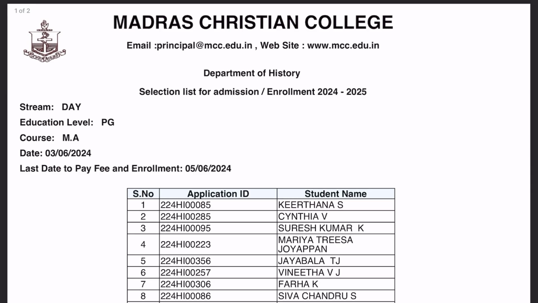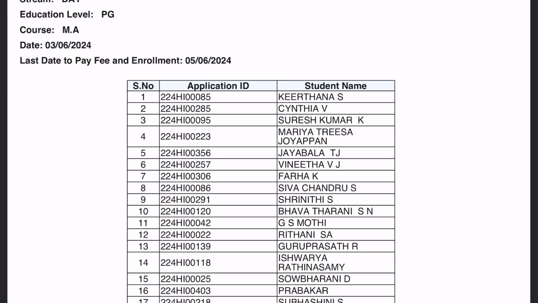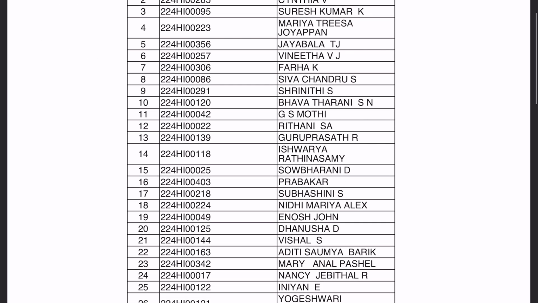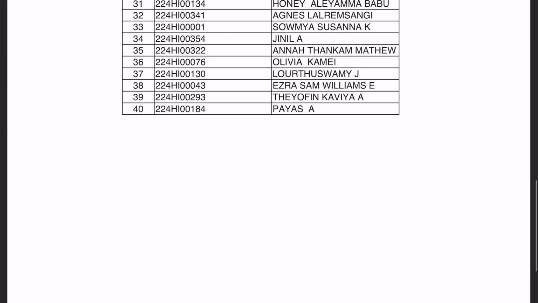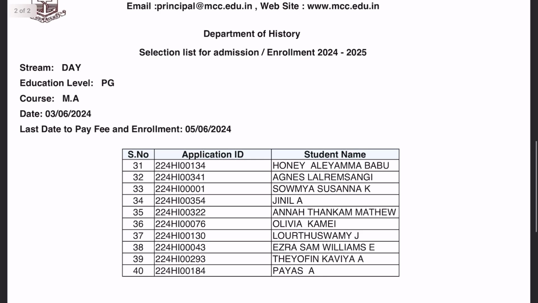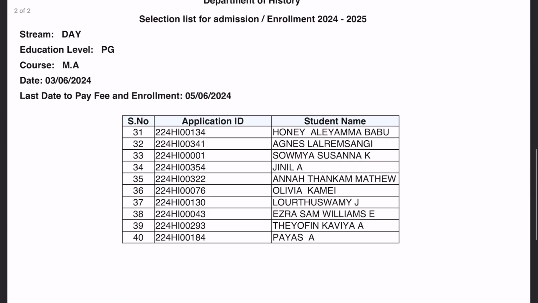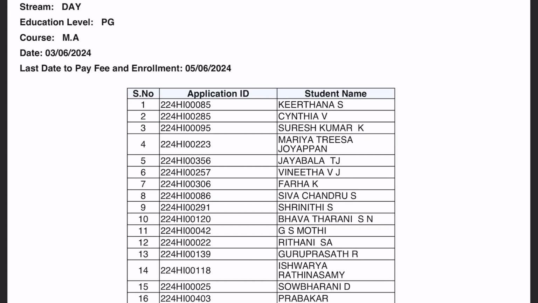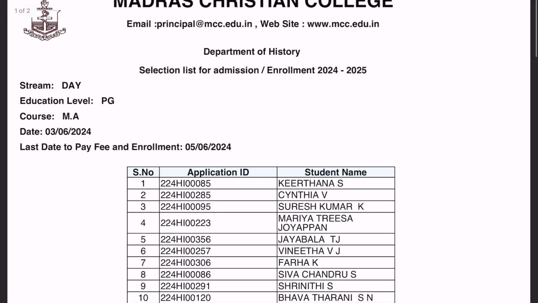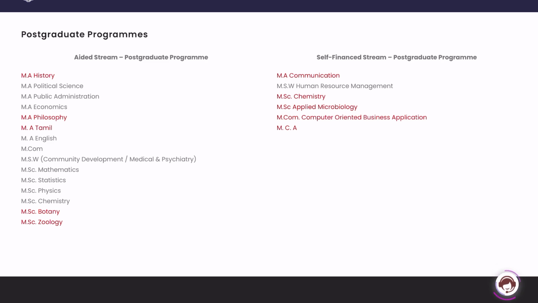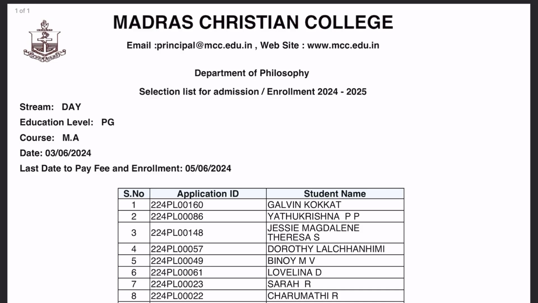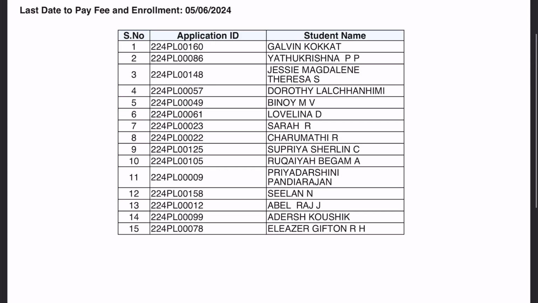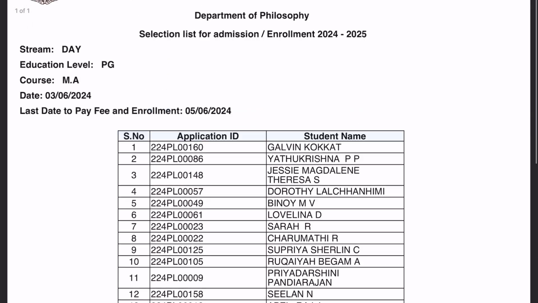For MA History, the last day to pay the fee and enroll is the 5th, and these are the students who have got selected. 40 students got selected in MA History, and they have not mentioned the UG percentage of the students. So we cannot really know how much you need to get in your UG to get selected for MA History. This is one thing which we are not able to find out. It is the same with MA Philosophy, where the selection list has only 15 students.